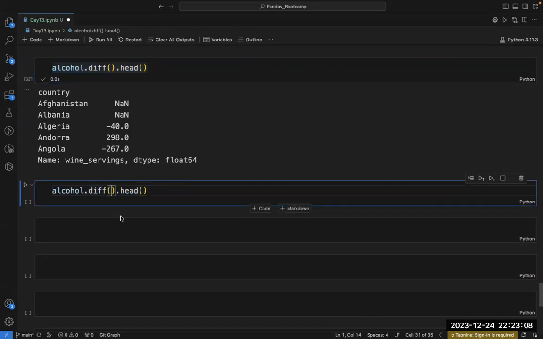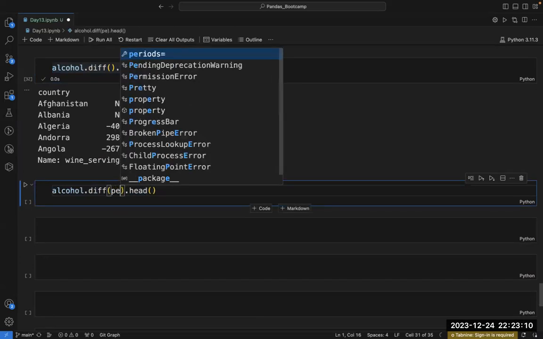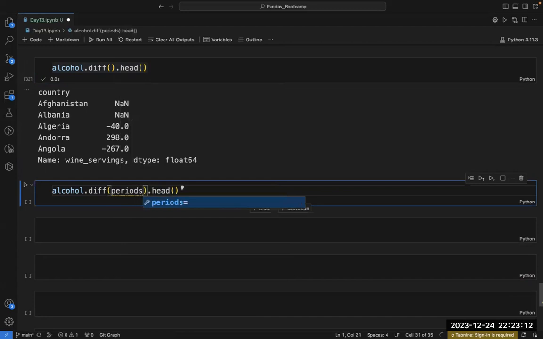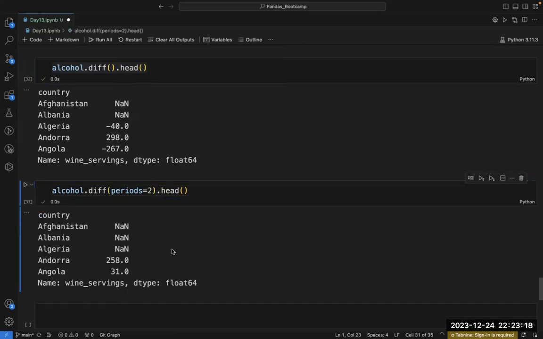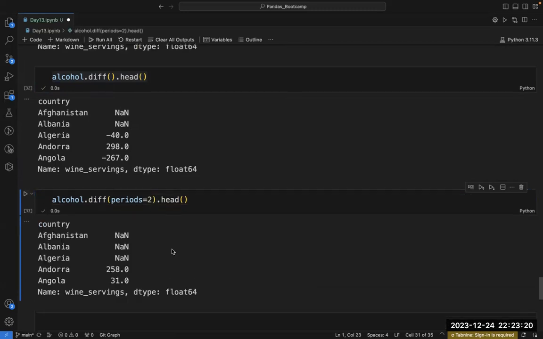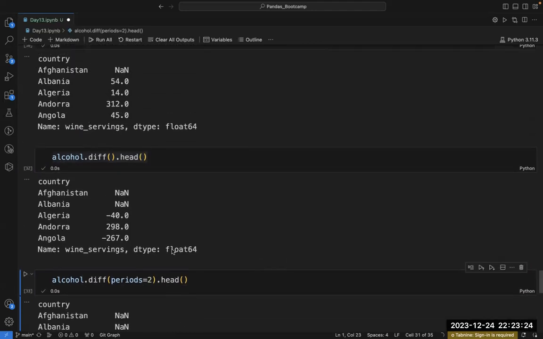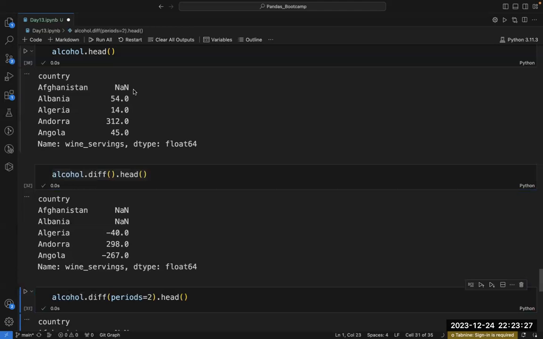There's a parameter inside diff called periods. If you add this parameter, let's say 2, now it will calculate the diff differently. Now this subsequent difference will not get calculated.